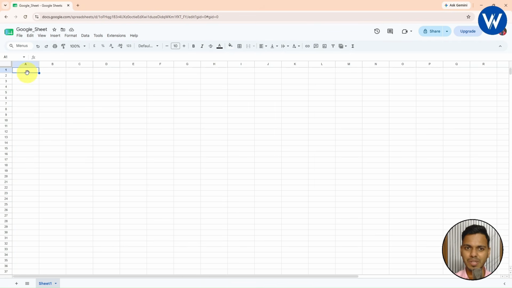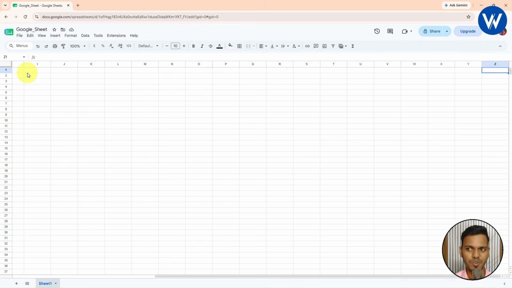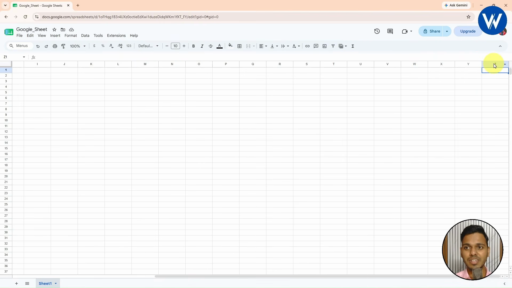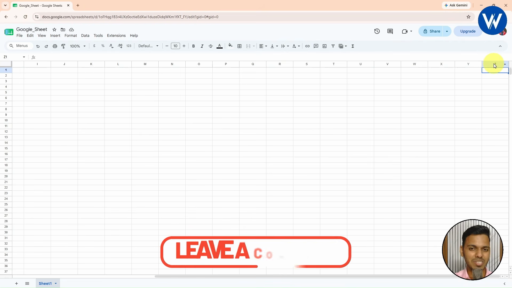It is very simple. Press Control right arrow. So once you press, oh no guys, look here. The Google Sheet has only Z column, which means only 26 columns are available in Google Sheet. But in the case of Microsoft Excel, we have more than 26 columns, right? I know the total number of rows and columns available in Microsoft Excel. If you guys know the total number of rows and columns, let me know in the comment section.